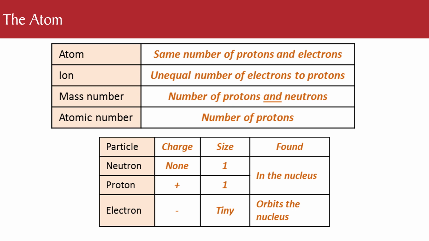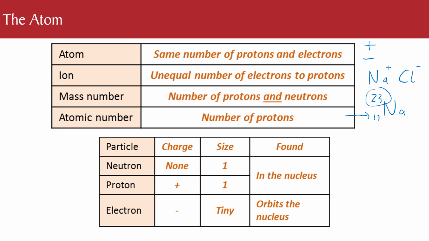Right, so firstly, an atom. An atom has the same number of protons and electrons, so it's the same number of positives and negatives. An ion has an unequal number of electrons to protons, so sodium with a plus charge is an ion, which means it's lost an electron. Metals tend to be positive and non-metals tend to be negative. The mass number is the number of protons and neutrons. If I've got sodium 23 and 11, the mass number is the number at the top, which is protons and neutrons, and the atomic number, the number at the bottom, is the number of protons only.